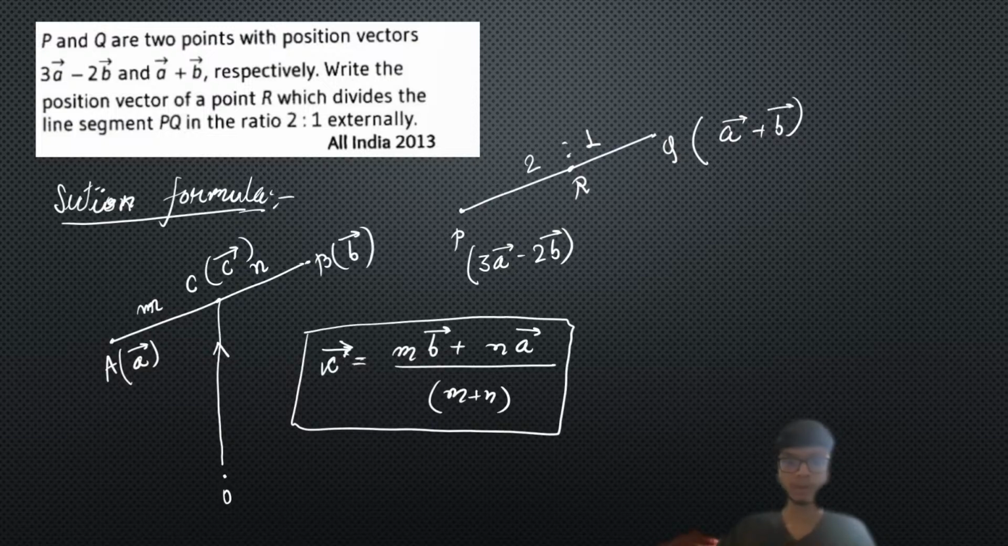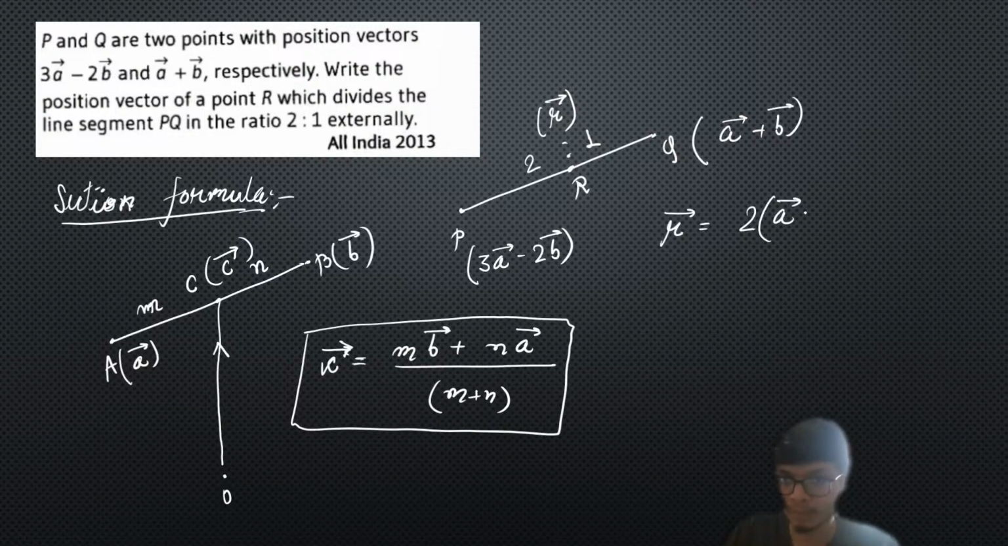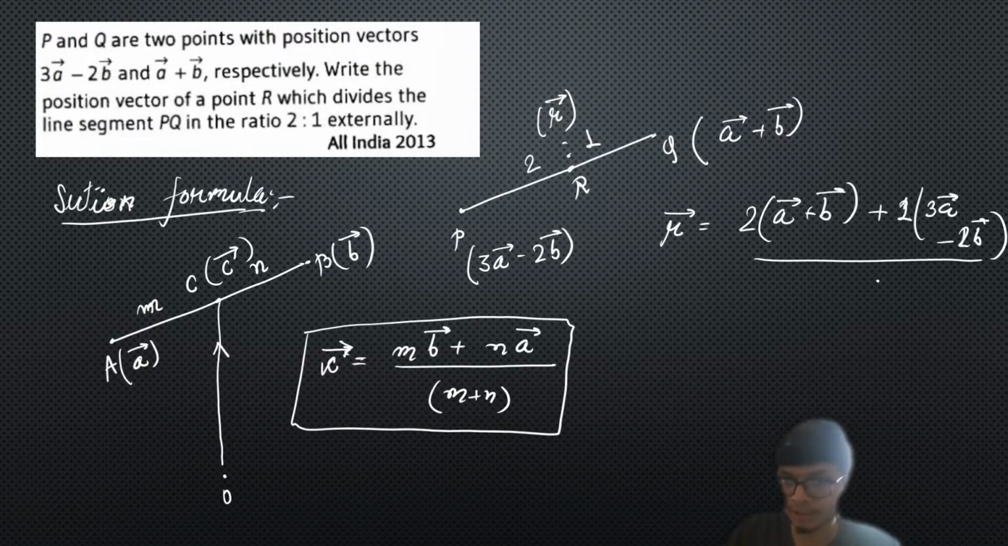So while we try to understand, we'll just use a simple approach. If we need to find the position vector of R, let us put the position vector of R as small r. The small r is going to be 2 times (a plus b vector), that is the position vector of Q, plus 1 times (3a vector minus 2b vector), divided by the sum of the ratio, that is 3.